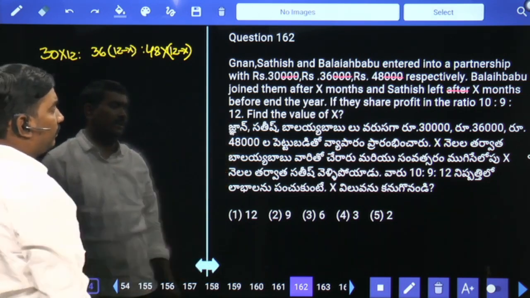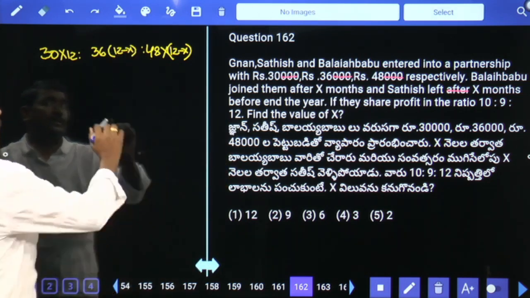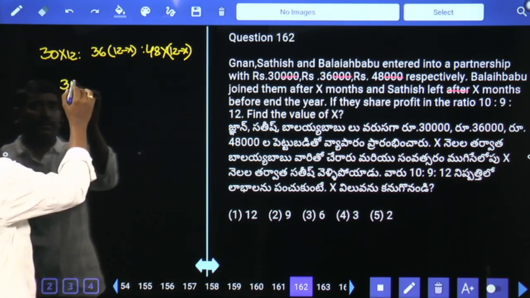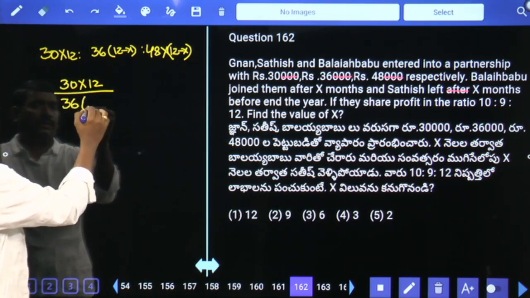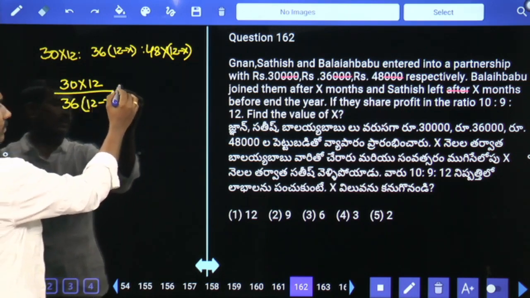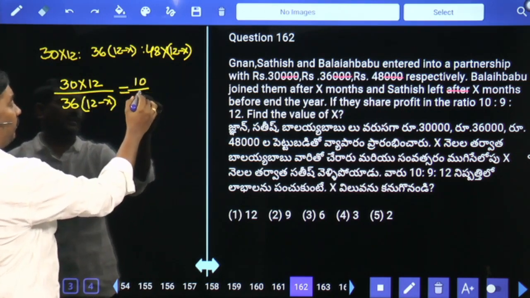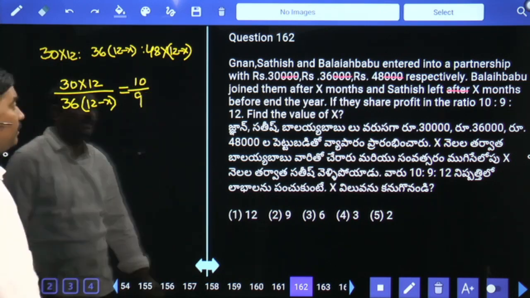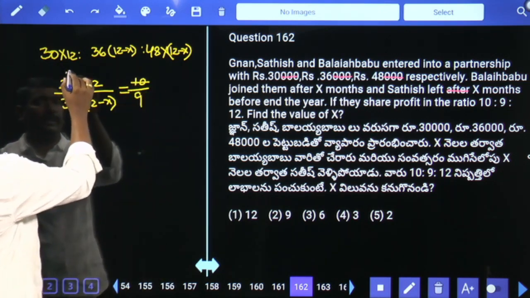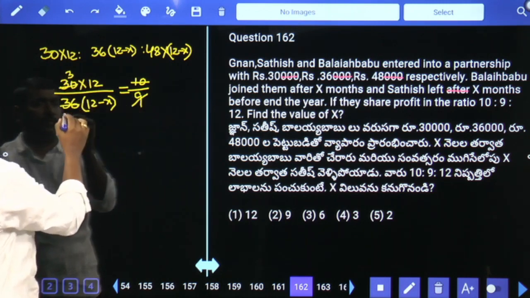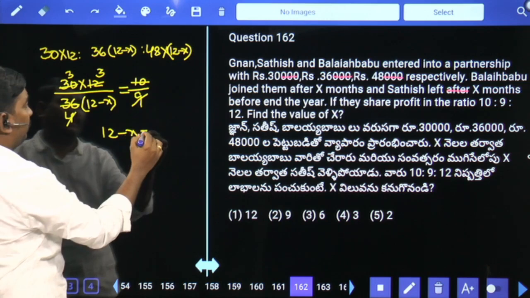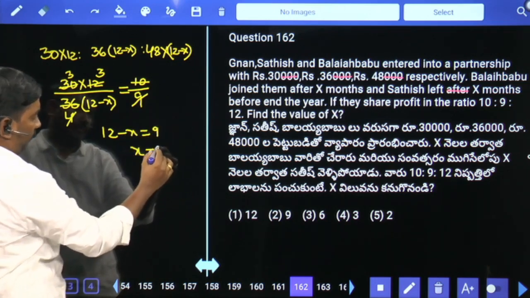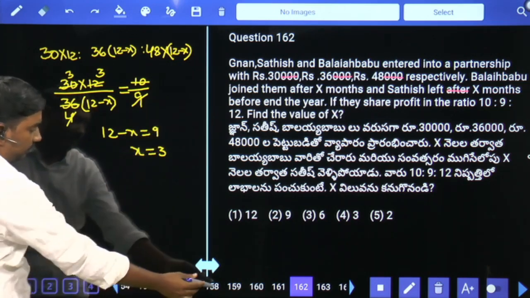Profit ratio given as 10 is to 9 is to 12. So let's take Gnan and Satish. 30 into 12 by 36 into 12 minus X is equal to 10 by 9. Just find what is X value. 12 minus X equal to 9. X equal to 3 months.